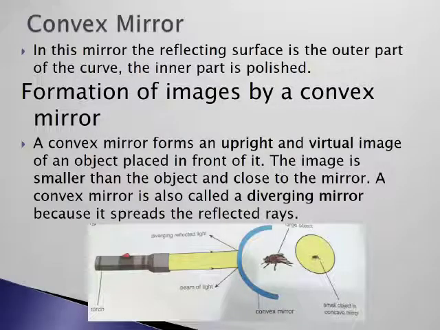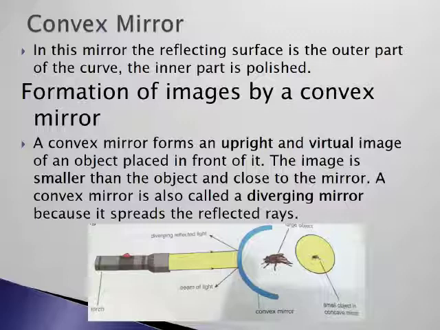Second is convex mirror. In this mirror, the reflecting surface is the outer part of the curve, the inner part is polished. Formation of images by a convex mirror. A convex mirror forms an upright and virtual image of an object placed in front of it. The image is smaller than the object and close to the mirror. A convex mirror is also called a diverging mirror because it spreads the reflected rays.